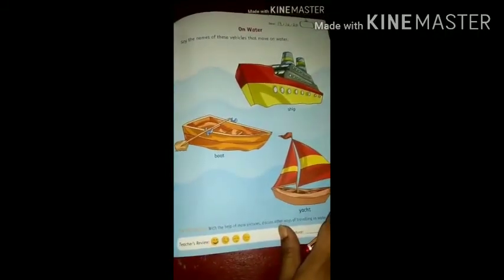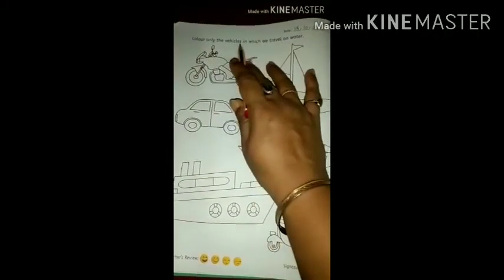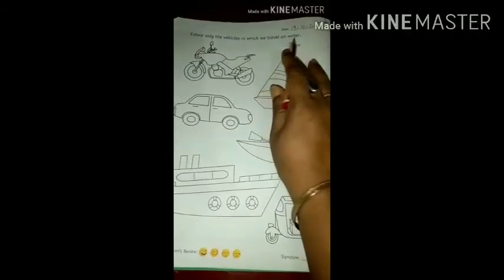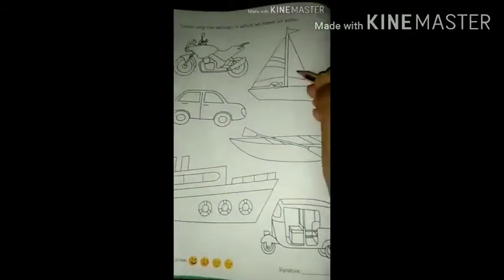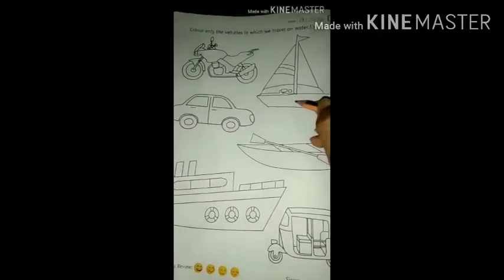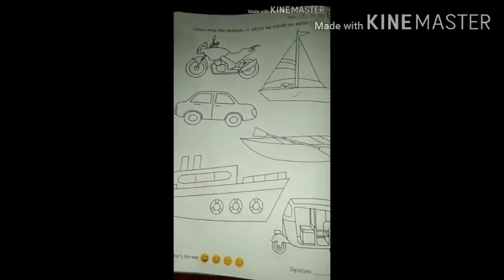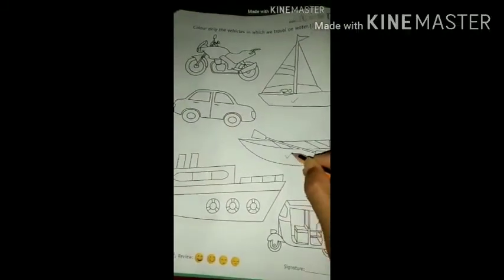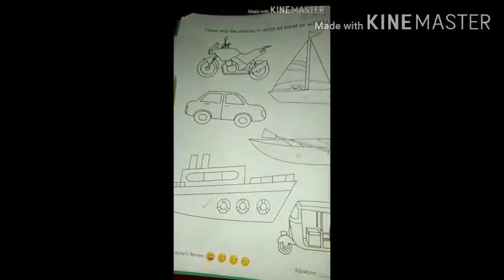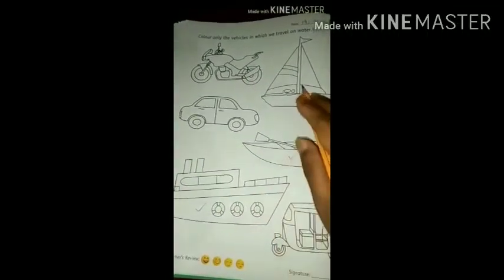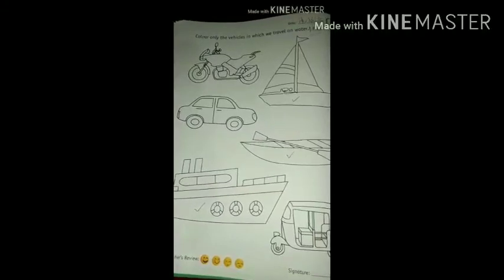Now turn the page. Color only the vehicles in which we travel on water. So, this is again your homework. So, color this picture. This is a yacht, see a boat and a ship. So, you have to color these three pictures.